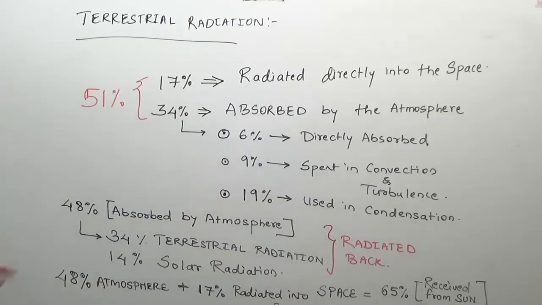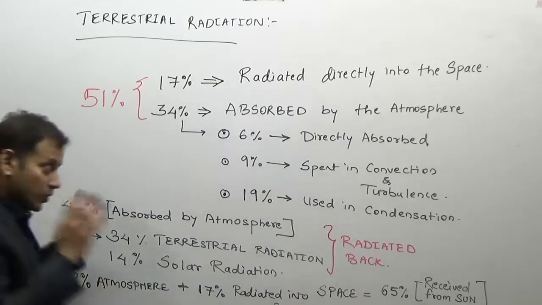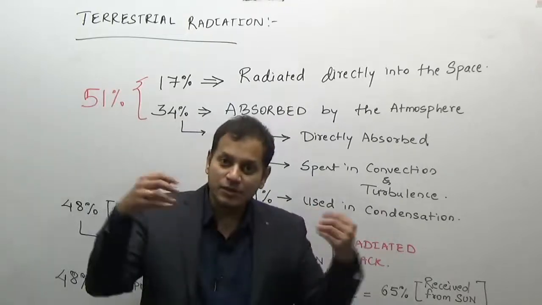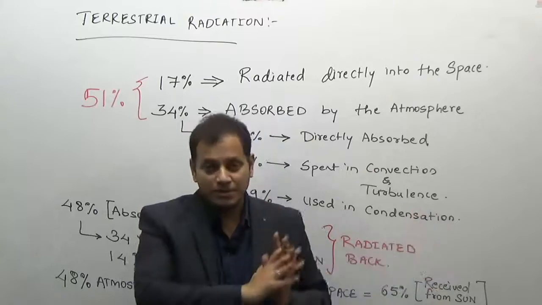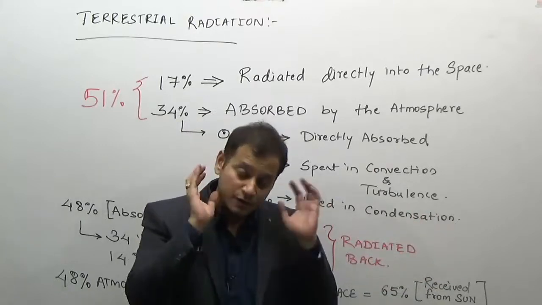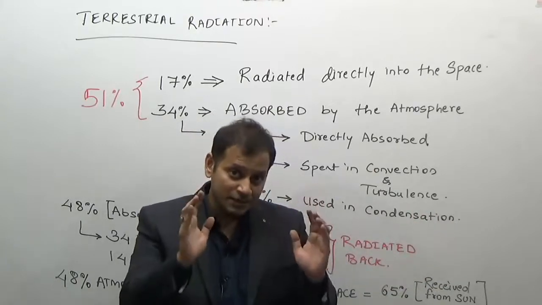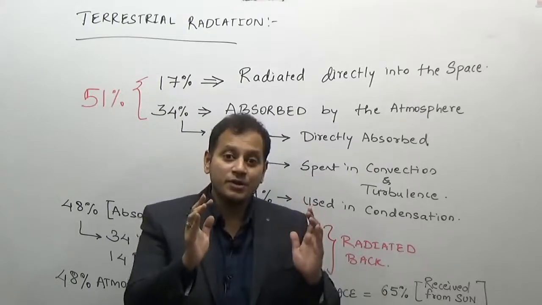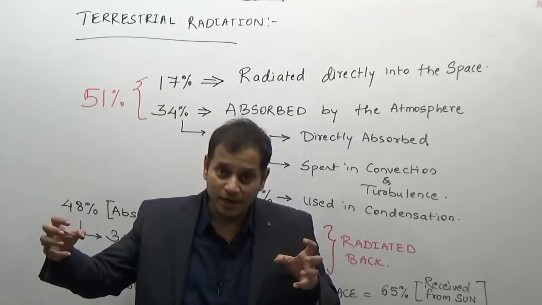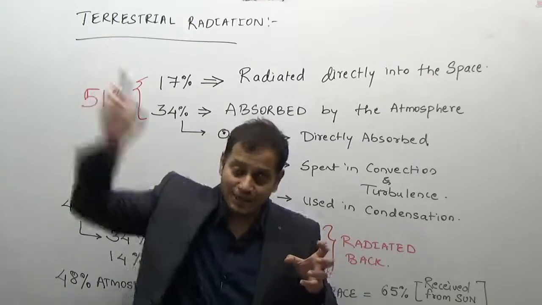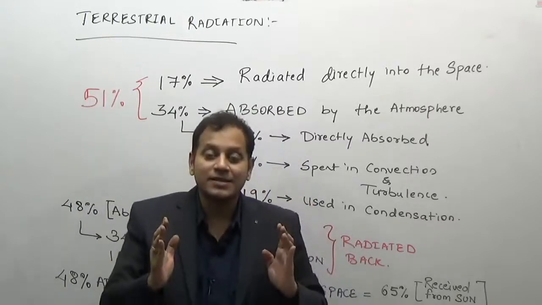Why? Because out of the total solar radiation, 35% was reflected directly back, out of which clouds at 27 formed the major balance. Now we have to calculate the remaining 65 units. In that 65 units also, 14% or 14 units were absorbed by the atmosphere, which it radiates back. 51% reaches the earth.